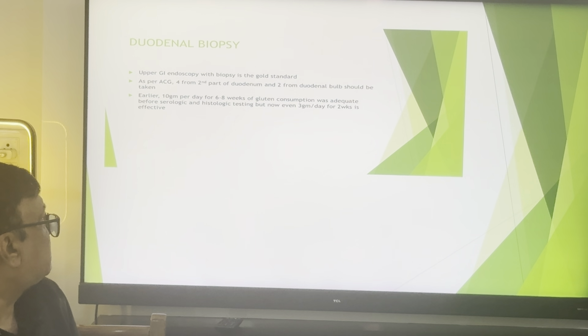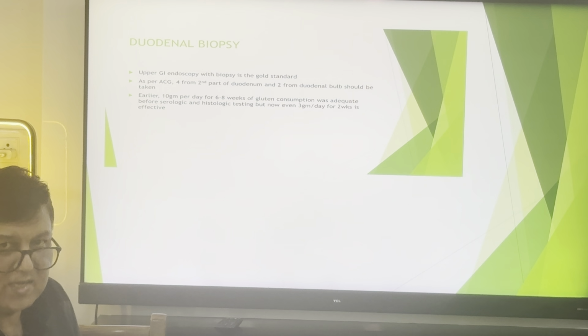Regarding the duodenal biopsy, upper GI endoscopy with biopsy is the gold standard, but recent guidelines do not recommend it as essential if IgA TTG is more than 10 times normal and EMA is positive; the duodenal biopsy may not be required.